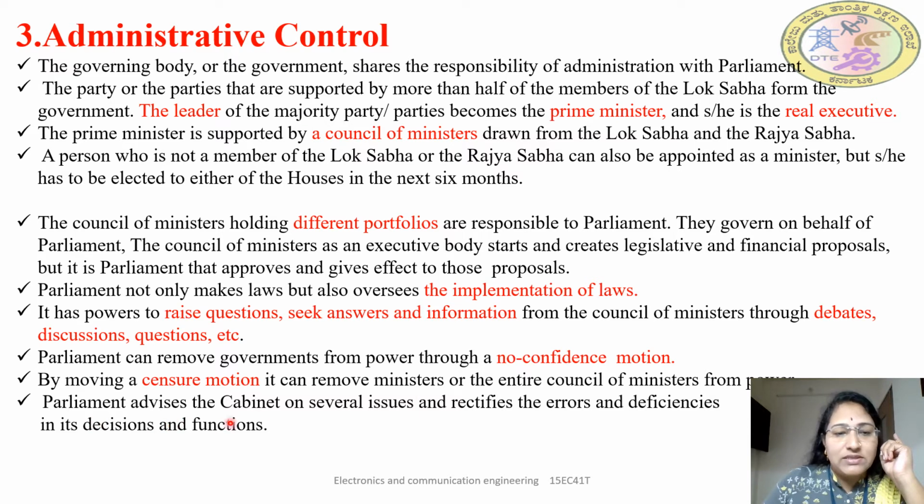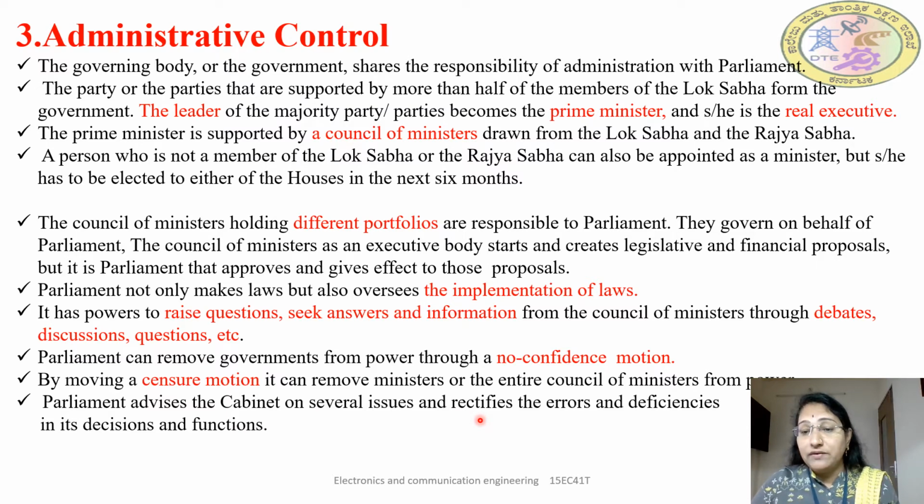Next, Parliament advises the Cabinet on several issues and rectifies the errors. So Cabinet ministers also take advice from the Parliament members in several cases, and if there are any discrepancies, deficiencies or errors, they should be corrected by the Cabinet ministers. The decisions and functions are made in the sessions through discussions, and that is done in the parliament. So these are all very important functions of the parliament which come under administrative control.